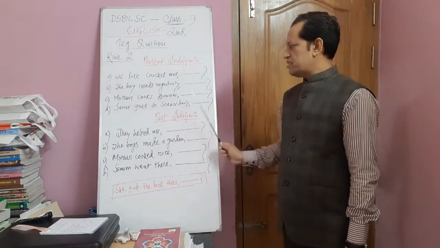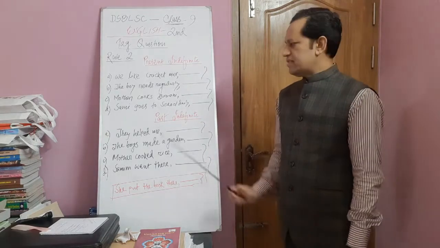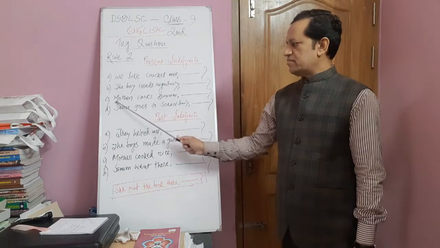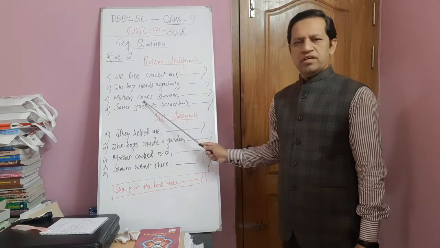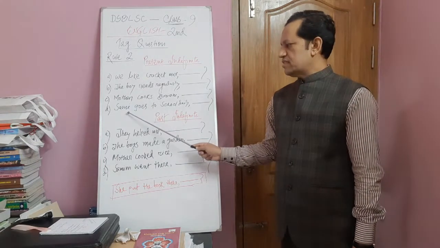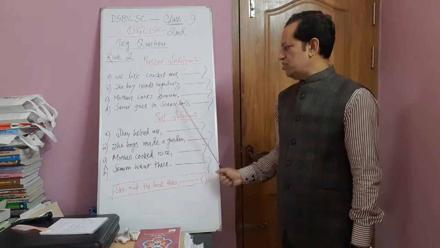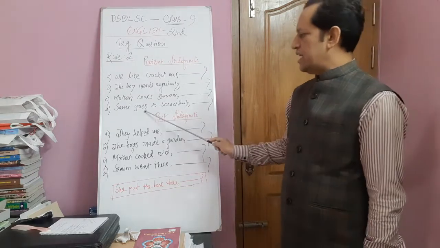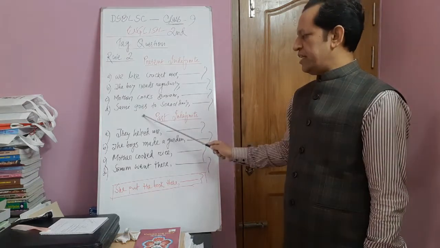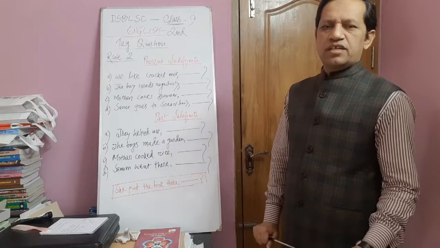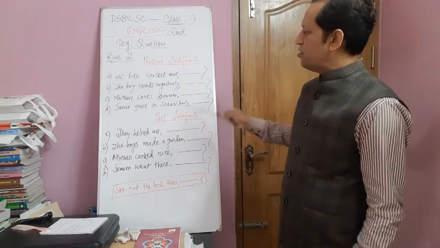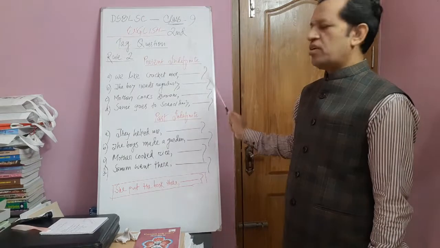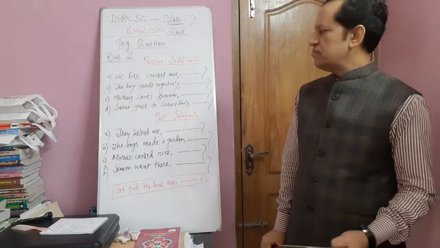Number C, mother cooks biryani. Here subject mother and main verb cooks. Sami goes to school daily. Here subject Sami and goes main verb.